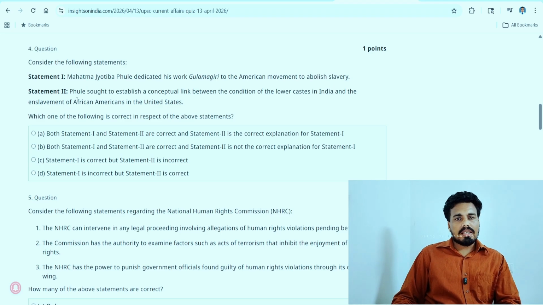So there is a chance that he would interpret it that way. He's a scholar, so he would interpret that way. But whether statement 2 explains statement 1, yes, he compared this way. That's why he dedicated his work Gulamgiri to the American movement to abolish slavery. So I think A is the answer here.